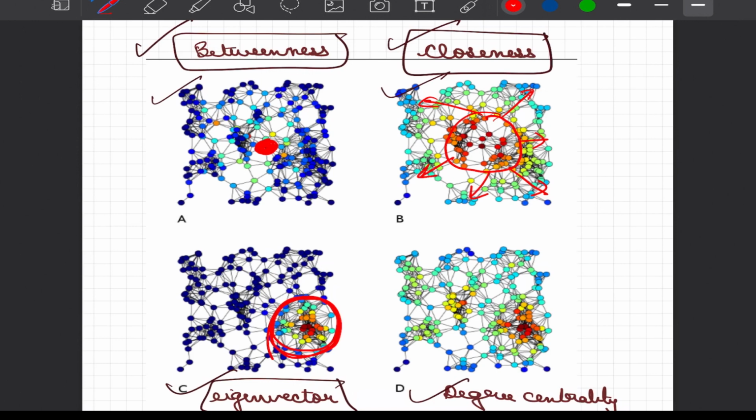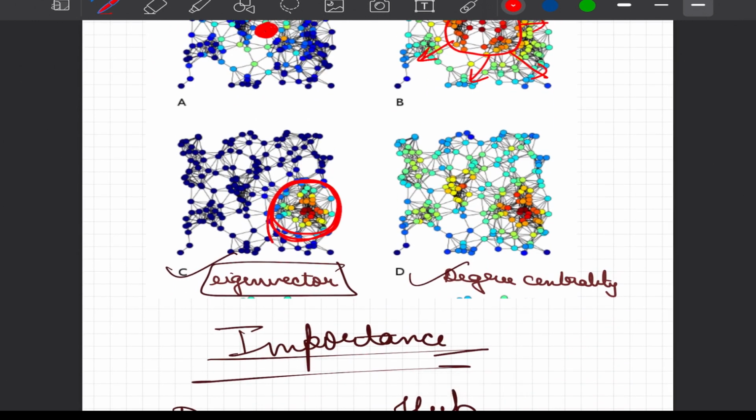Eigenvector centrality is generally very non-intuitive to identify just by looking at it, but one thing is for sure: one condition you need to satisfy for higher eigenvector centrality is that you should have many connections and you should be part of the largest connected cluster. Hence we see that in this case, using NetworkX or Gephi, we can identify that certain nodes of high eigenvector centrality are located here.